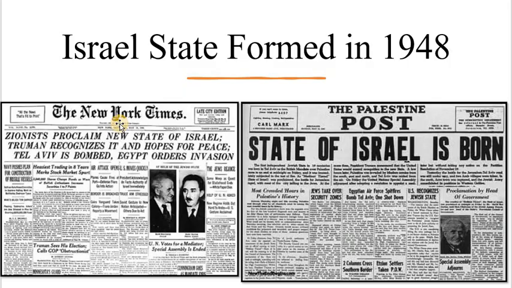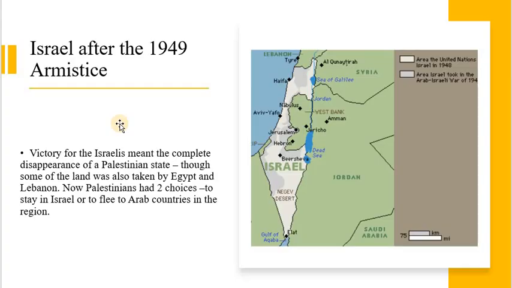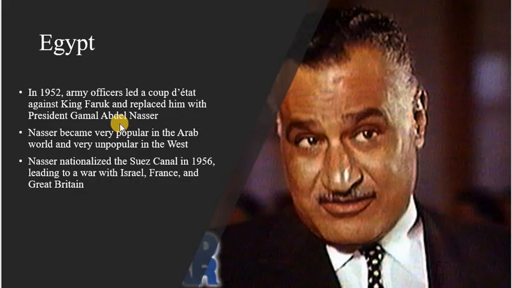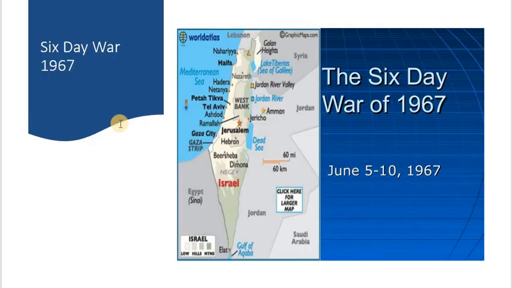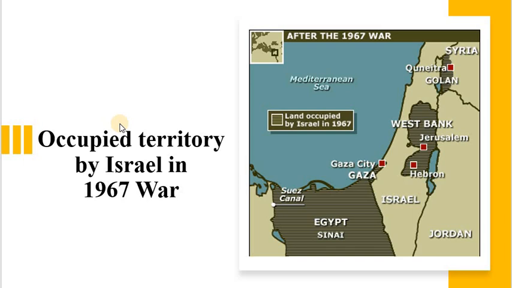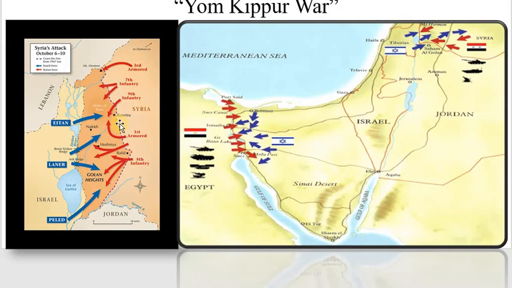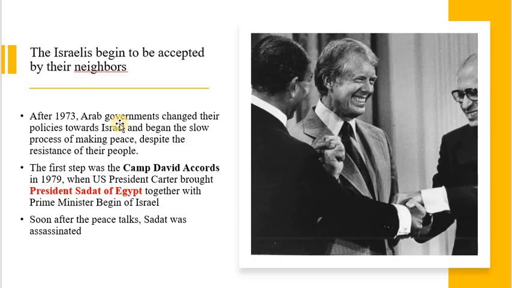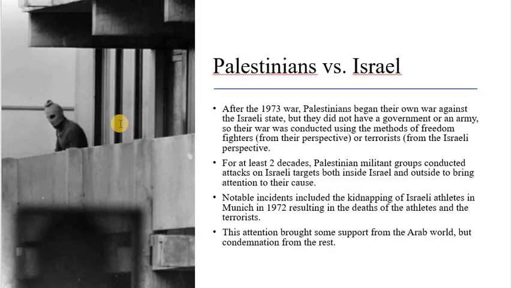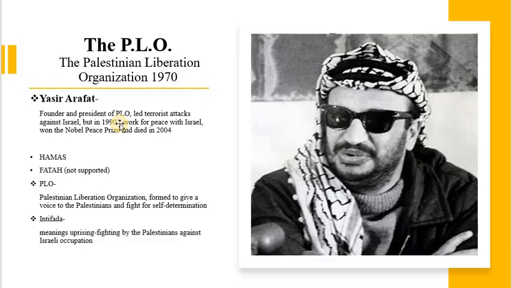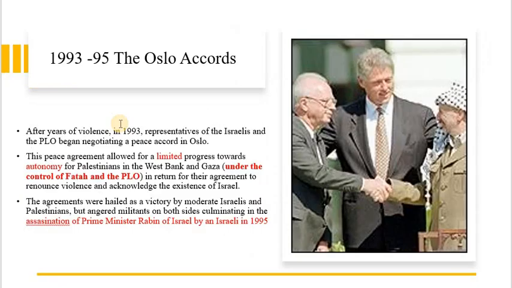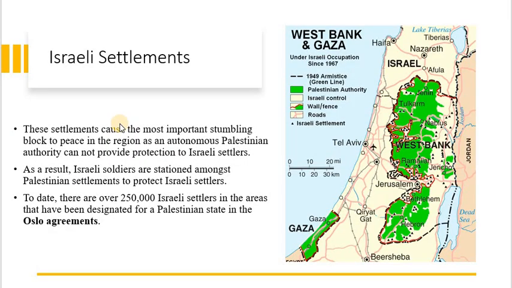So the next is about the Arab Israel conflict: what was happening in 1945, the contribution of Egypt and Gamal Abdel Nasser, the Six Day War and how it impacted, the 1973 Yom Kippur War, the Camp David Accord, the Palestinians versus Israel, the Intifadas, the role of the PLO, the Palestinian Liberation Organization, the Israeli invasion of Lebanon, the Oslo Accord, Israeli settlements, and what the conflict is right now. So all of these we are going to discuss in the next class.